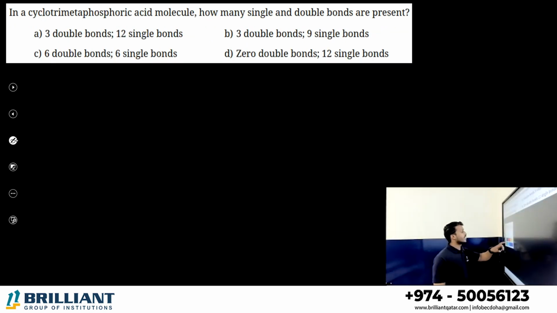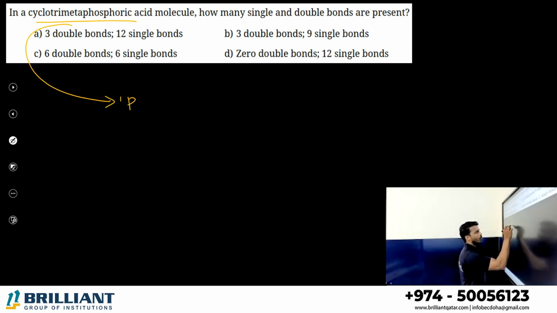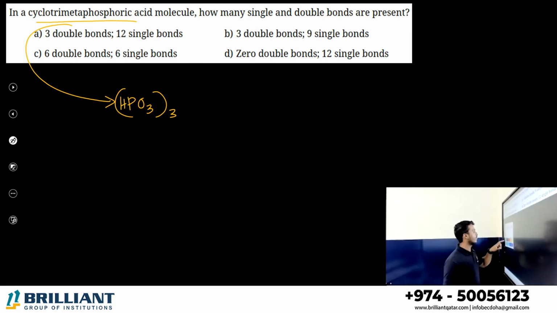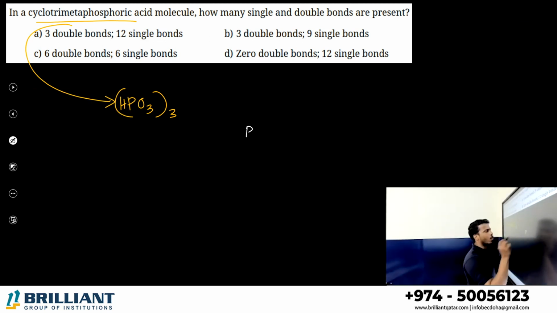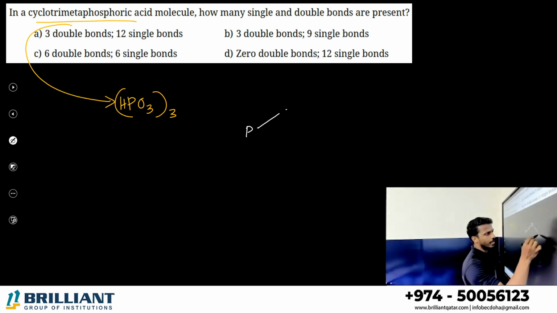Next one. In the cyclotrimetaphosphoric acid molecule. What is cyclotrimetaphosphoric acid? We discussed the formula (HPO3)3. Only the cyclic one we studied, cyclotrimetaphosphoric acid. What is the structure? Very simple. The ring contains P-O-P bonds.